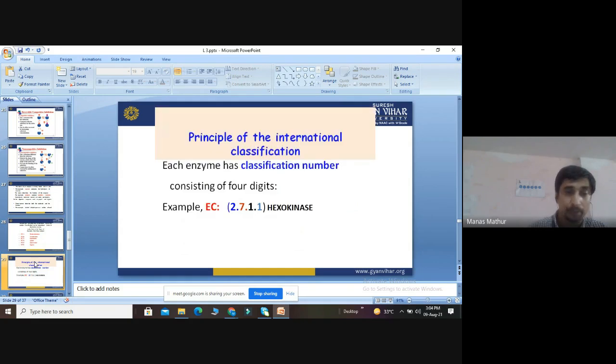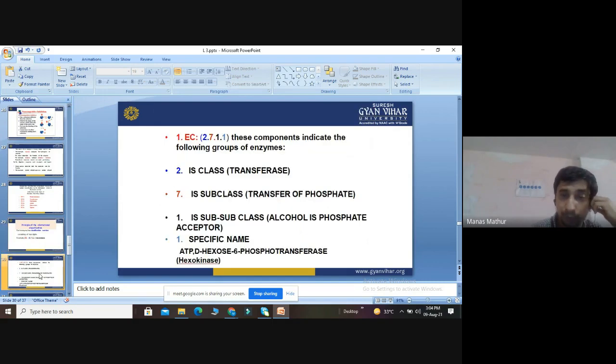Then next comes the principle of the classification of enzymes. The principle is how we can further classify the enzyme number. Suppose the first example is EC 2.7.1.1. This enzyme denotes hexokinase. Now, why is it called 2.7.1? Because these components indicate the following group of enzymes.